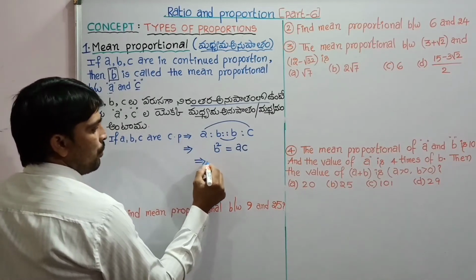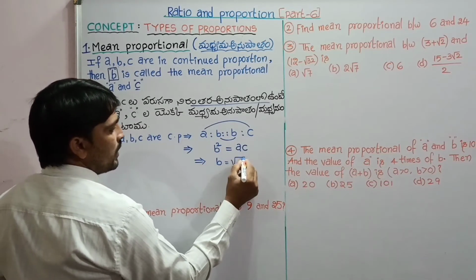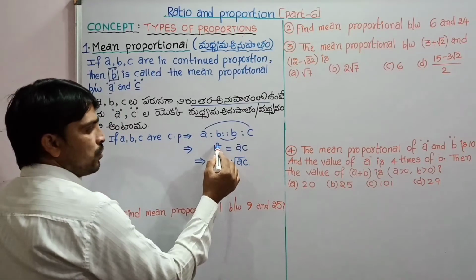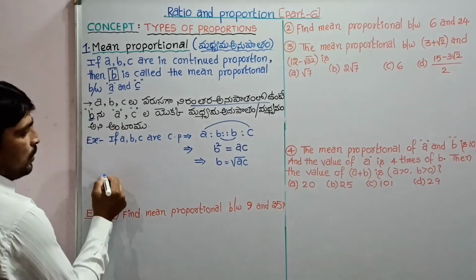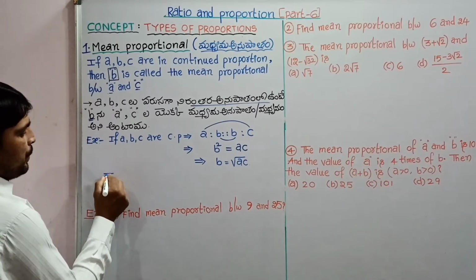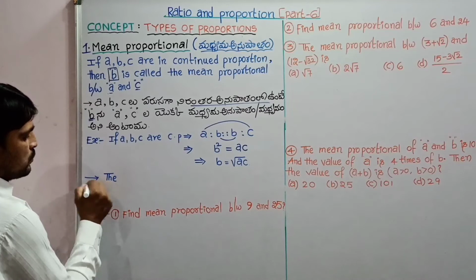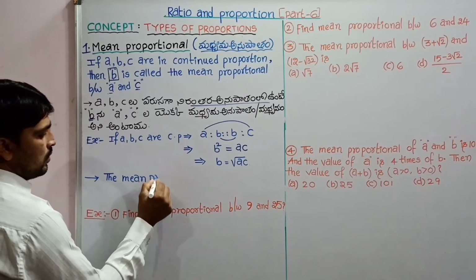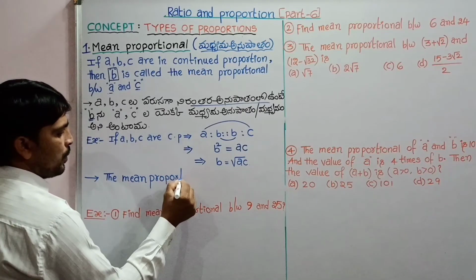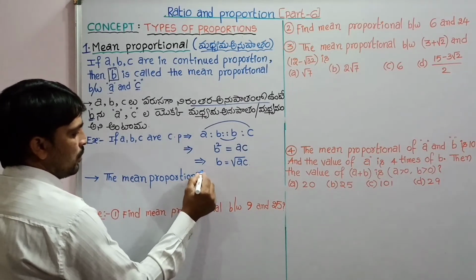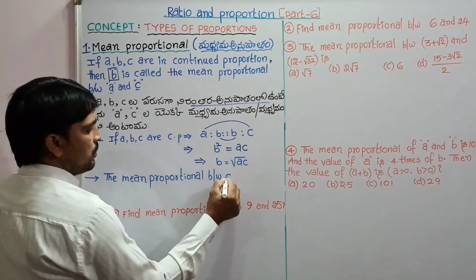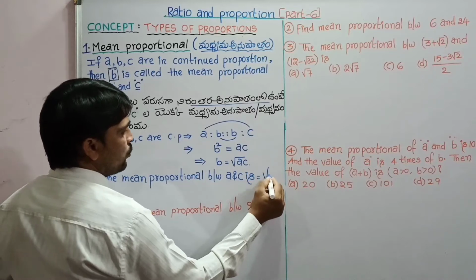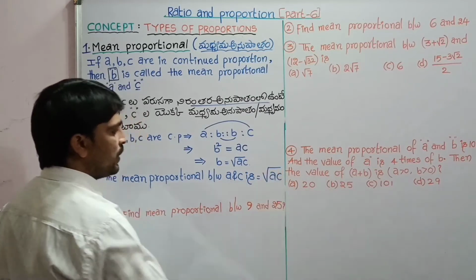Thus B equals root AC, by transforming this square to the RHS. In other words, we can write that the mean proportional between two terms A and C is equal to root AC, the square root of their product.